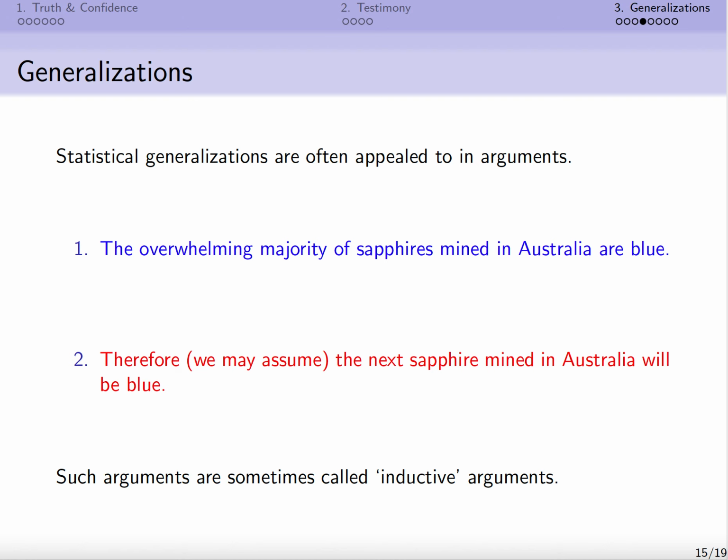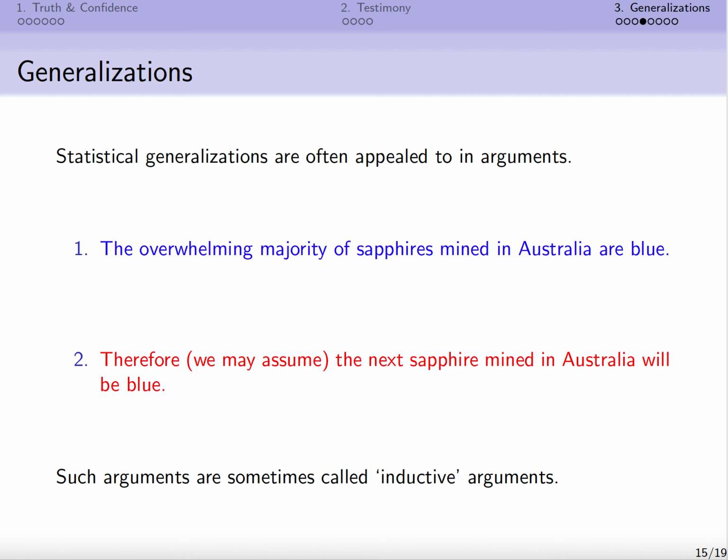So even if the premise is true, it's possible that the conclusion should be false. Even though the overwhelming majority of sapphires mined in Australia are blue, it seems possible that the next sapphire should be non-blue, just happen to be a different colour. And often the fact that an argument is non-deductive is marked by the person making it in the conclusion. So here I've said in brackets, therefore we may assume, or you might see something like, therefore probably the next sapphire mined in Australia will be blue.